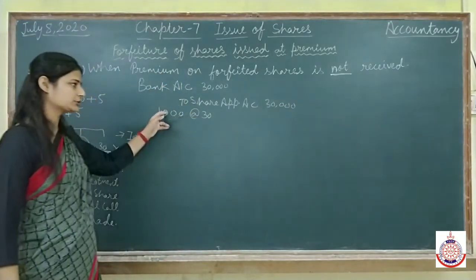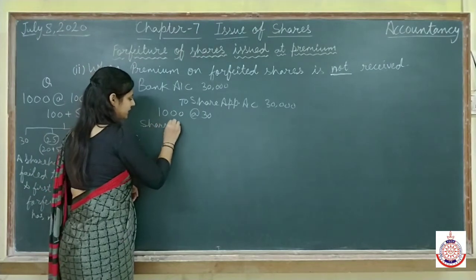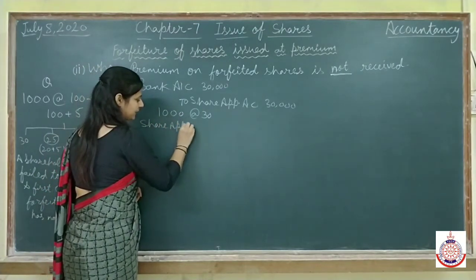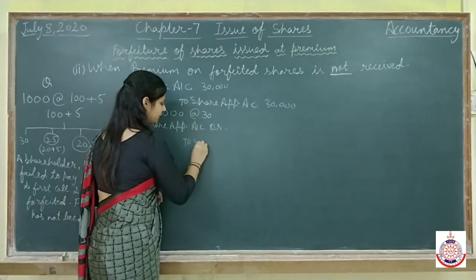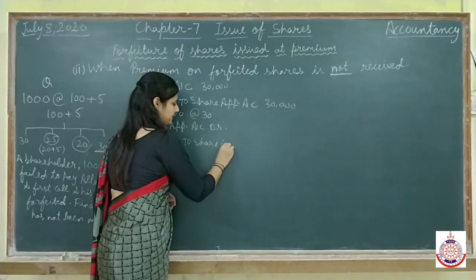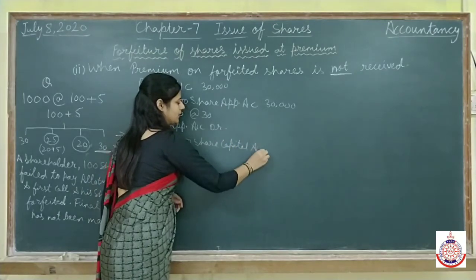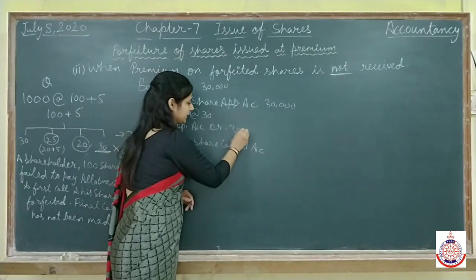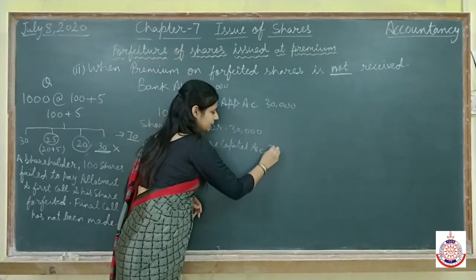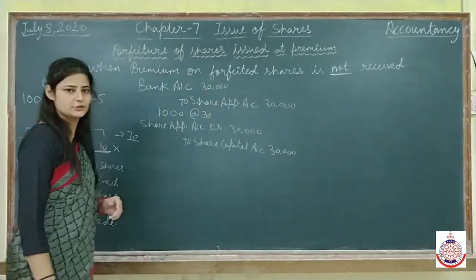And this 30,000 they will now transfer to share capital account, and for that the entry will be share application account debit to share capital. Amount is 30,000. I hope the first entry is clear to everyone.